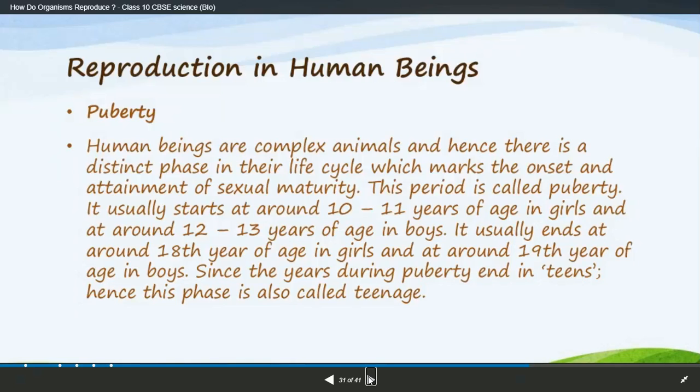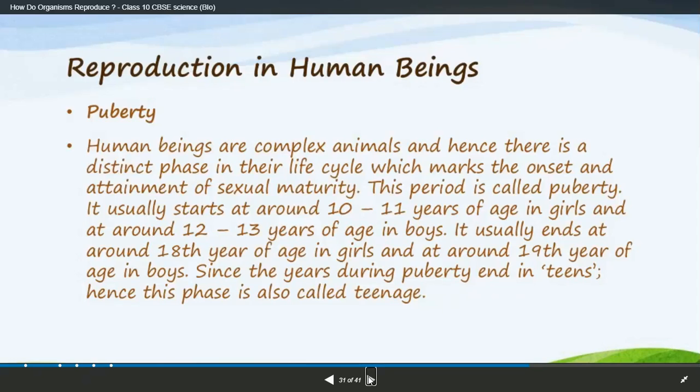Puberty usually starts from 10 to 11 years of age in girls and around 12 to 13 years of age in boys. It ends at around the 18th year in girls and around the 19th year in boys. It means that between 10 and 19 years, at any time they may mature.